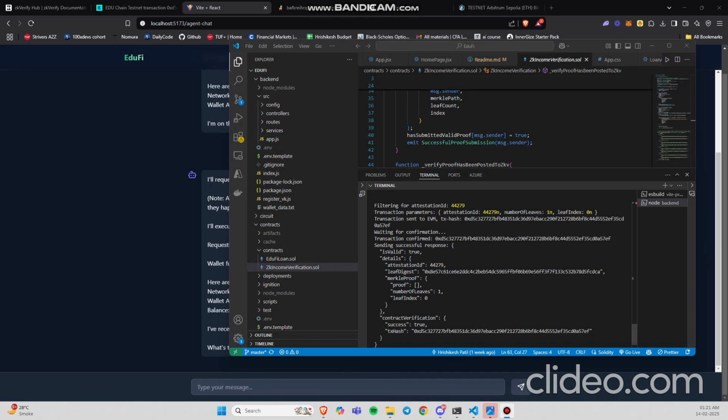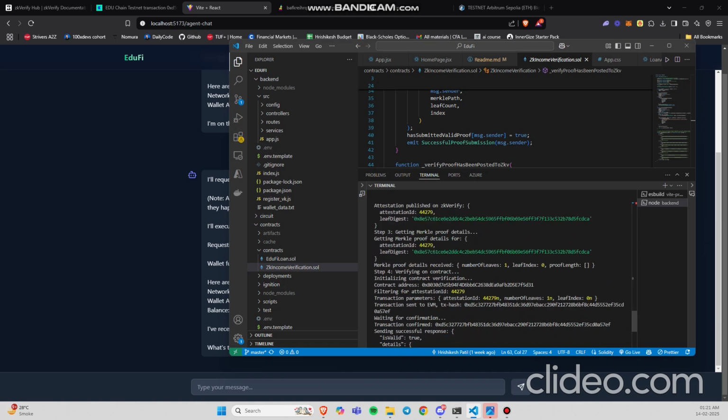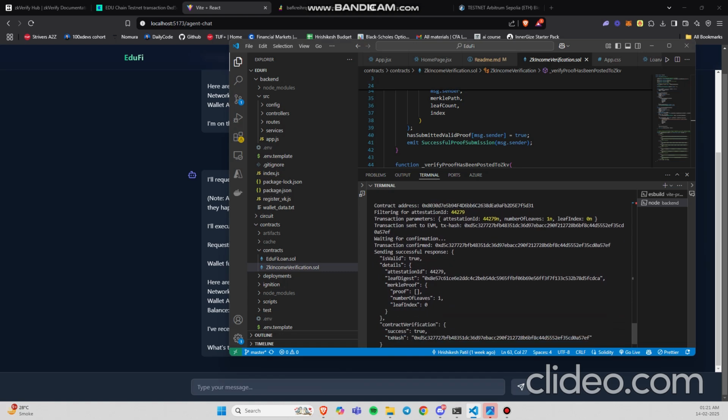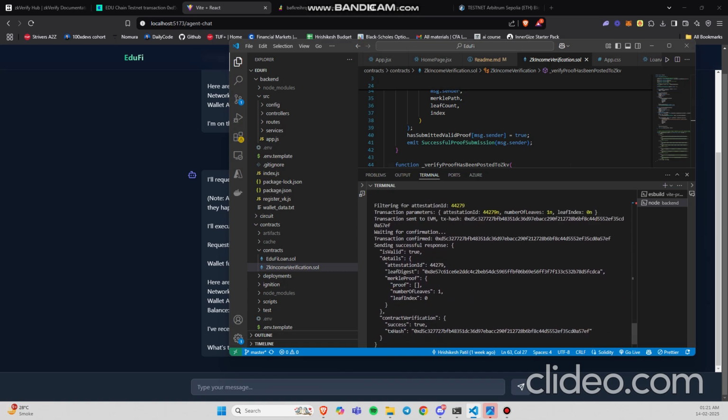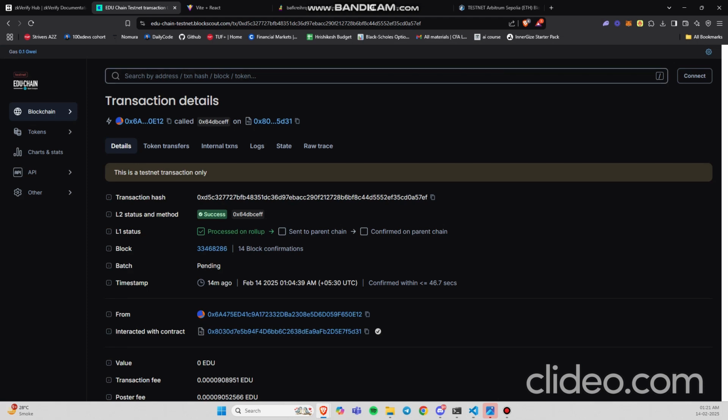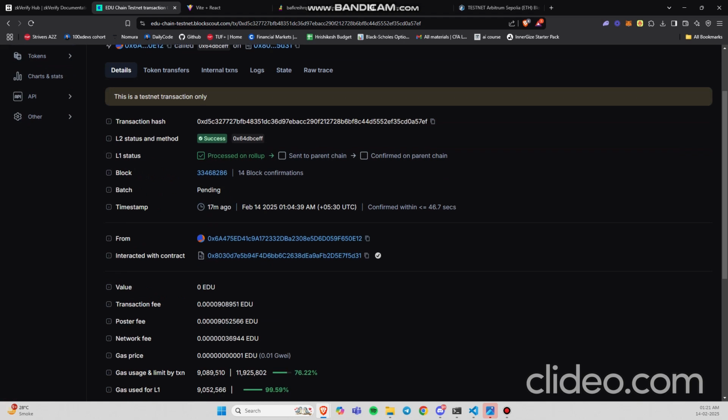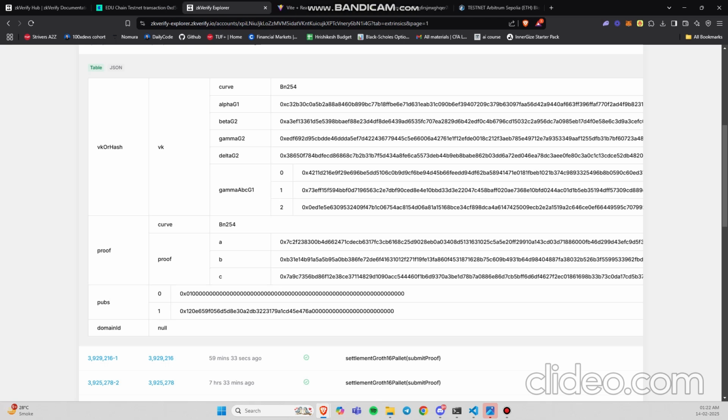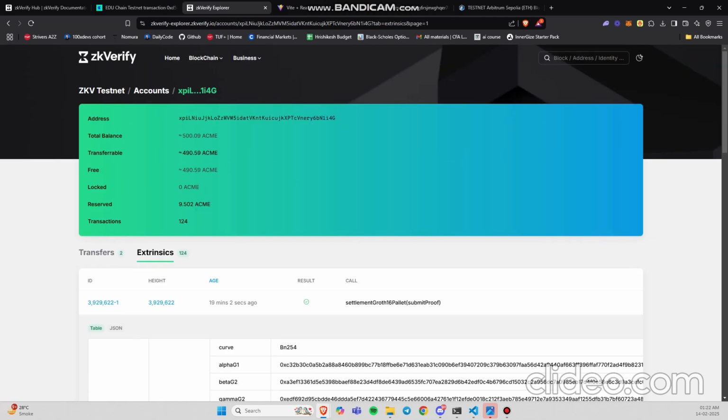Quick update. I forgot to show you the transaction hash on the EduChain. So when we generated the proof and the Merkle proof, Merkle details, and we sent the transaction to EVM, this was the transaction hash that we received back. So I'll go to EduChain and paste the transaction hash. I'll search, and you can see that from my address it called the ZKV contract and the EduFi contract on the EduChain, and you can see that success is processed from rollup, sent to parent chain and confirmed on parent chain. And you can even check on the ZK Verify Explorer. My account has the settlement growth 16 target. So yes.